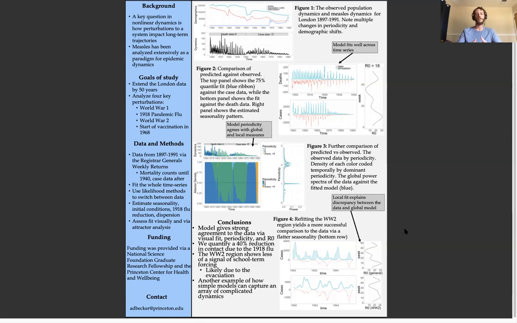And this is generally just another example of how simple models can capture an array of complicated dynamics spanning 100 years, which is just a very cool result for dynamical systems.